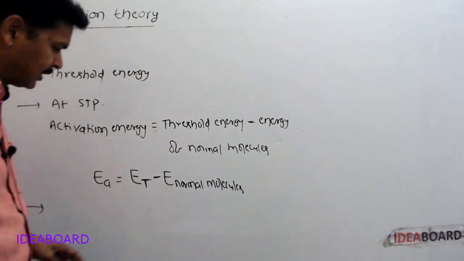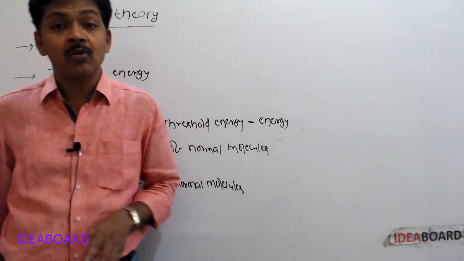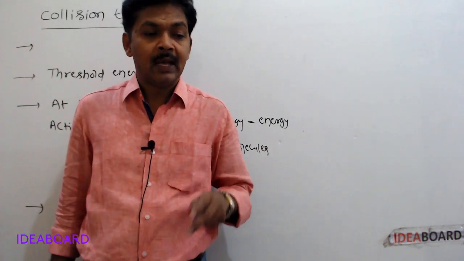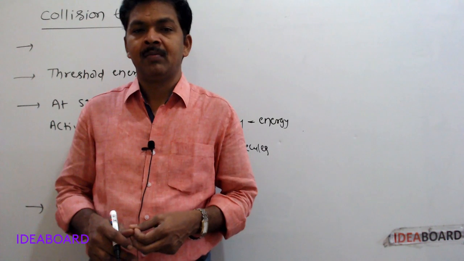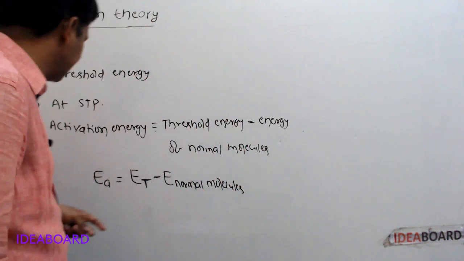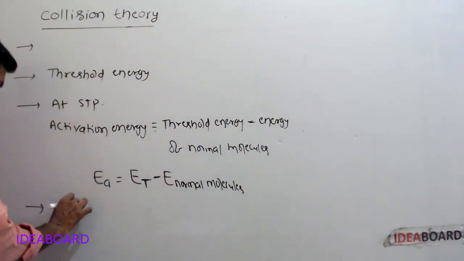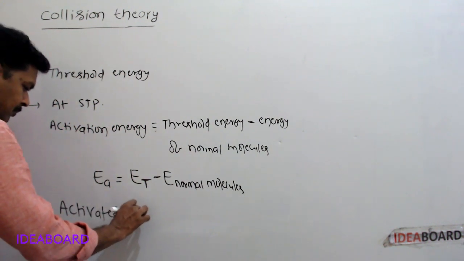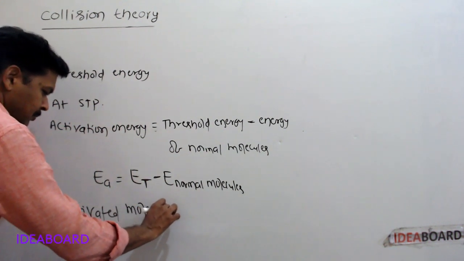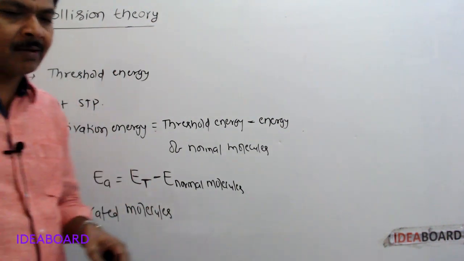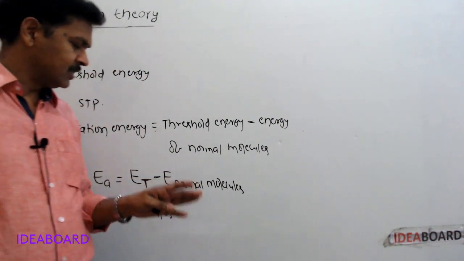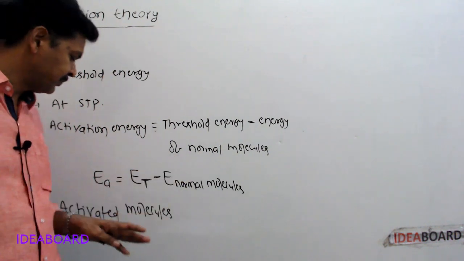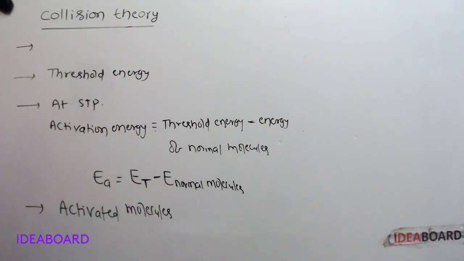Next point. Molecules having threshold energy are called activated molecules.